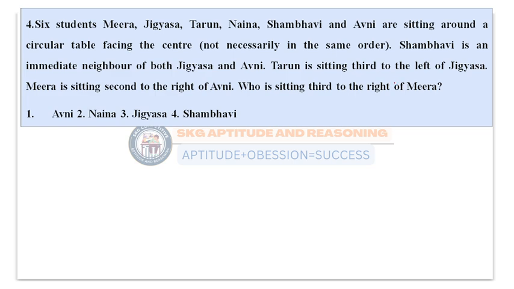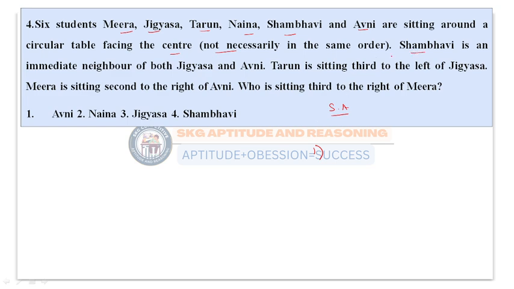Okay, the next question comes under seating arrangement. There are six students, Meera, Jignasa, Tarun, Naina, Shambhavi and Avni, sitting around a circular table facing the center, but not necessarily in the same order. In order to solve this type of seating arrangement problem, first try to write the given conditions in short form. Then it is easy for us to solve the arrangement.